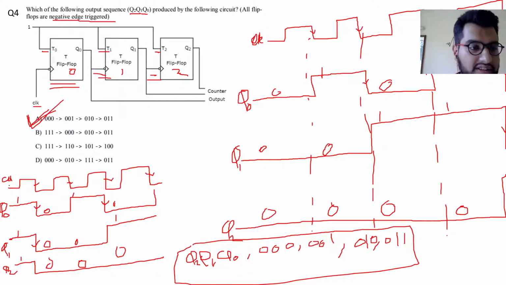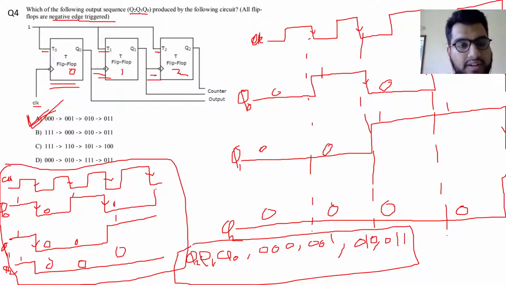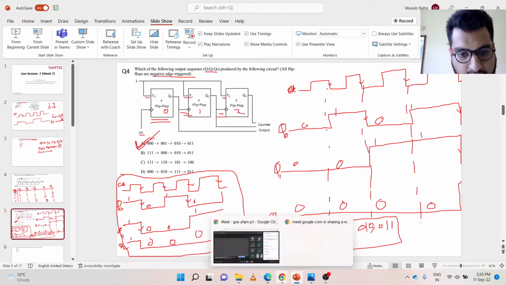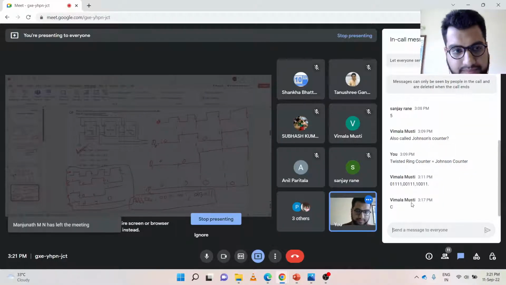This is a case where we had assumed our initial states are 1, 1, 1. So in case of any doubts and queries regarding this question, please type it in the chat box.